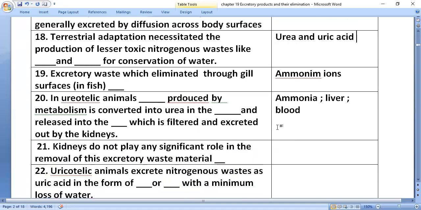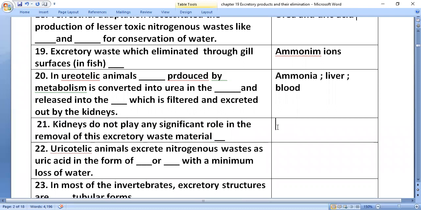Kidneys do not play any significant role in the removal of ammonia. Uricotelic animals excrete nitrogenous wastes as uric acid in the form of pellet or paste, with minimum loss of water.